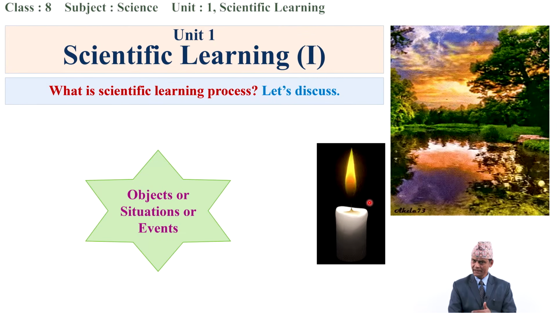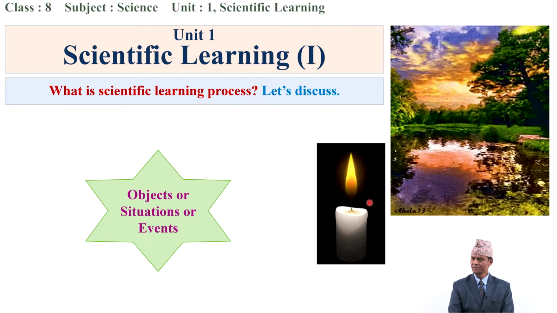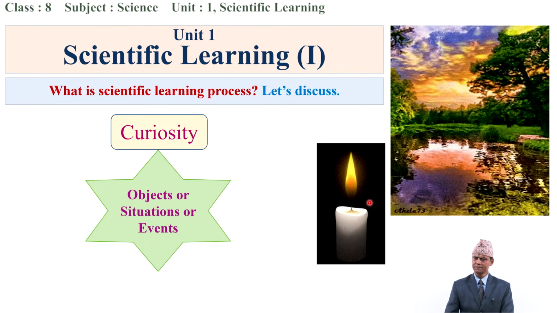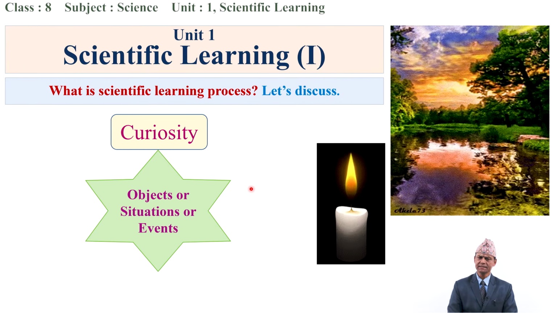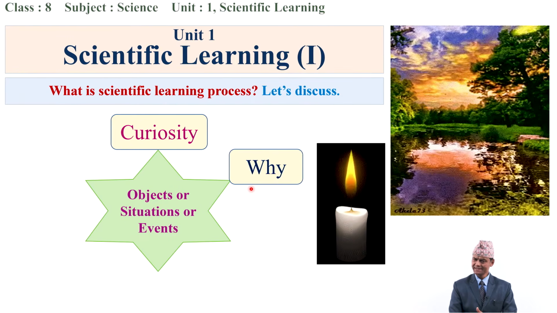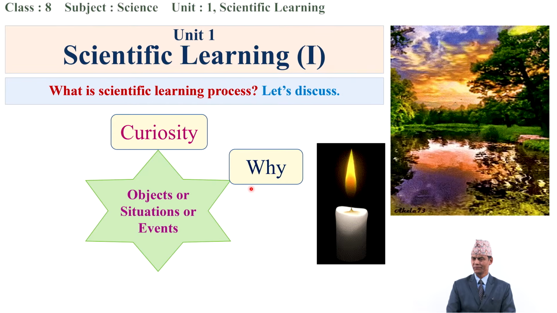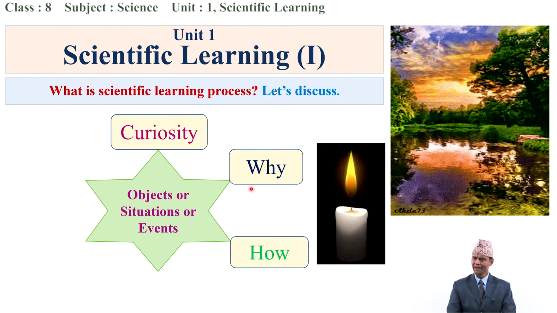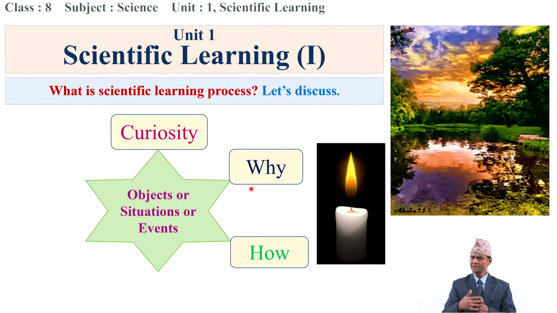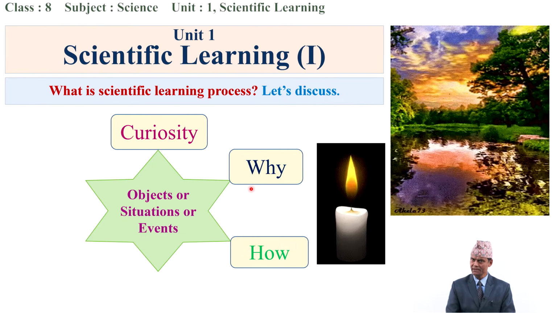So in every fact, every event, there is a scientific reason. So scientific learning begins from curiosity about an object, situation, or event. Then, students, we have to question. When we have curiosity in our mind, then we raise the question, why? Why is it happening? Then, how does it happen? How is it doing this?